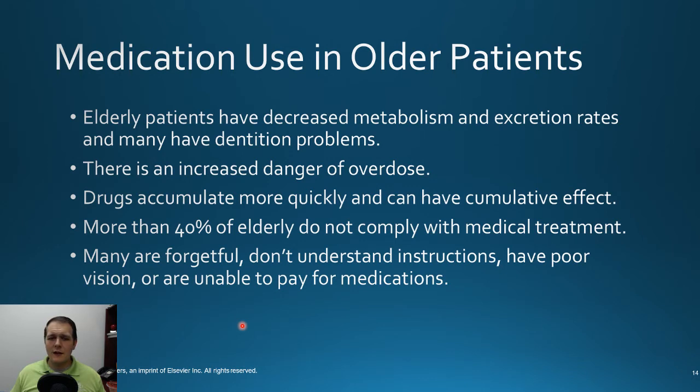Also, think about it. They're seeing an orthopedic doc for their arthritis. They're seeing a cardiologist for their AFib. They're seeing a pulmonologist for their COPD. A lot of times they're not all communicating with one another, and so it can be very difficult to get a full medication list, because most docs don't know what the other docs are prescribing, and there may be some interactions there that no one knows about.